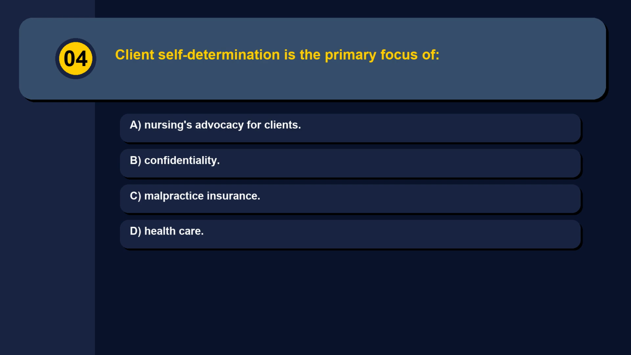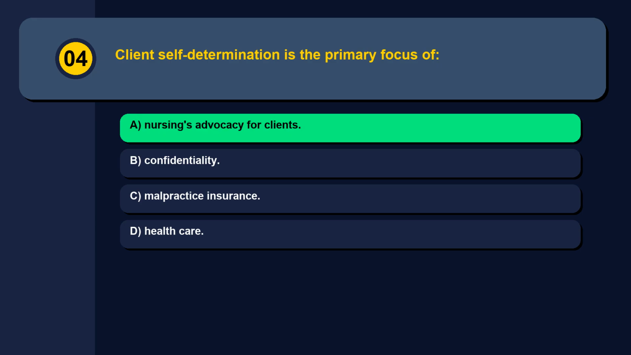Question 4. Client self-determination is the primary focus of: Option A, nursing's advocacy for clients. Option B, confidentiality. Option C, malpractice insurance. Option D, healthcare. The correct answer is option A, nursing's advocacy for clients.